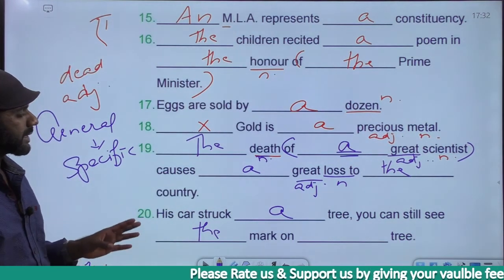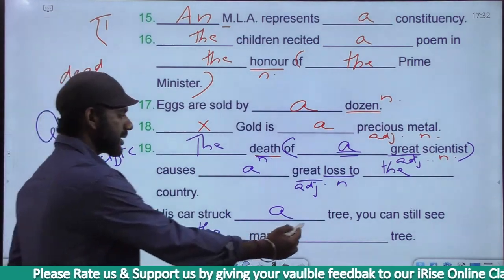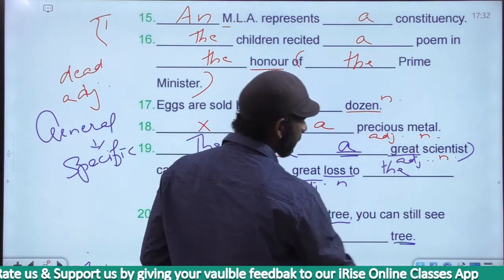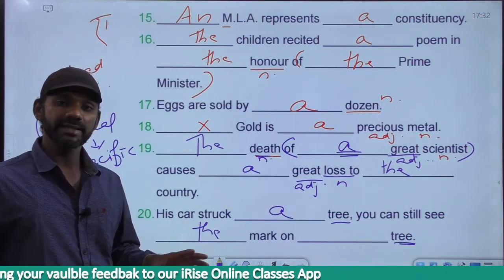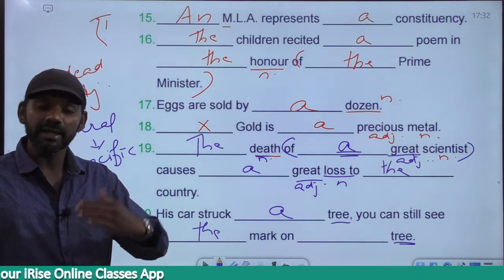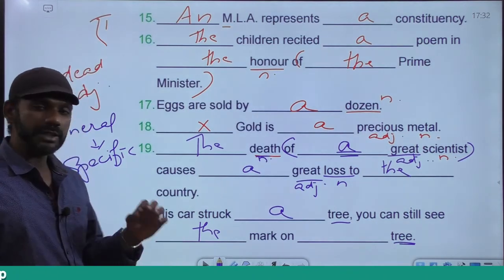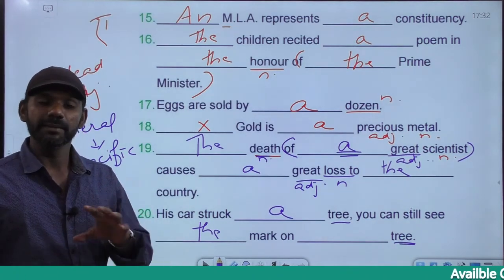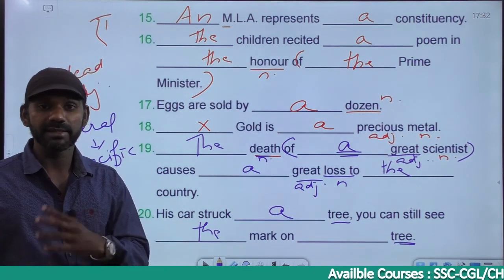You can still see the mark on dash tree. Now, are we referring to a specific tree or general tree? Any tree. In this sentence, now we are referring to a specific tree. The tree that his car hit. So that mark is there on that tree. And if you're referring to a specific mark, it must be on a specific tree. We cannot talk about a specific mark that is on any tree.